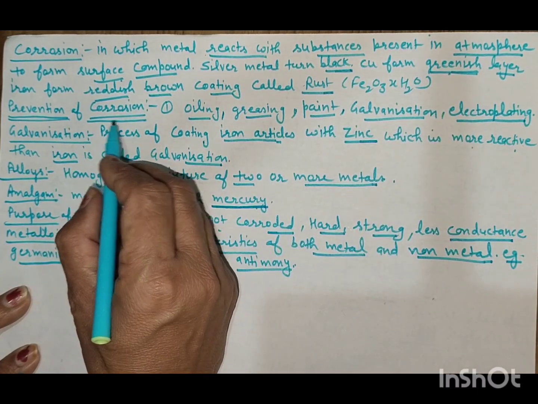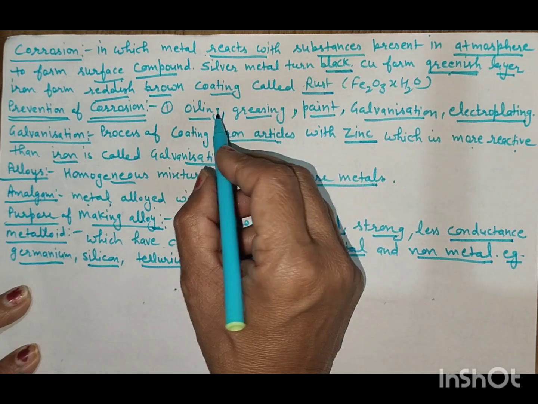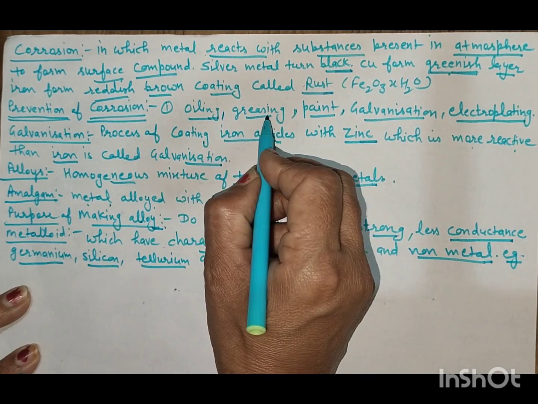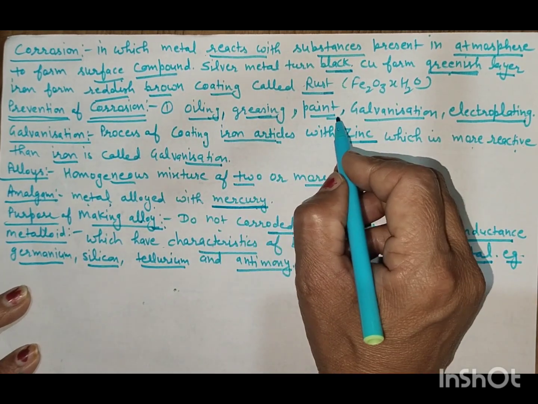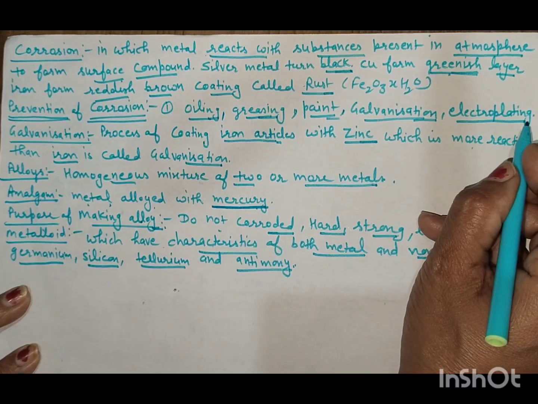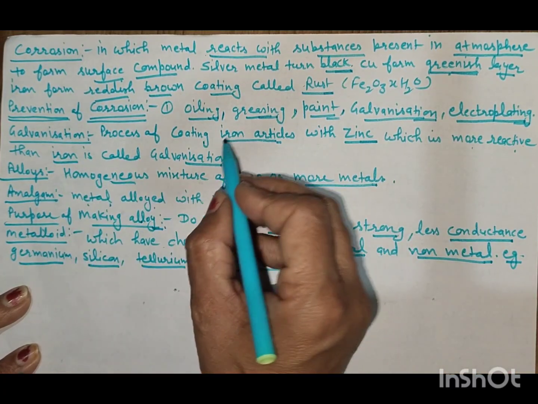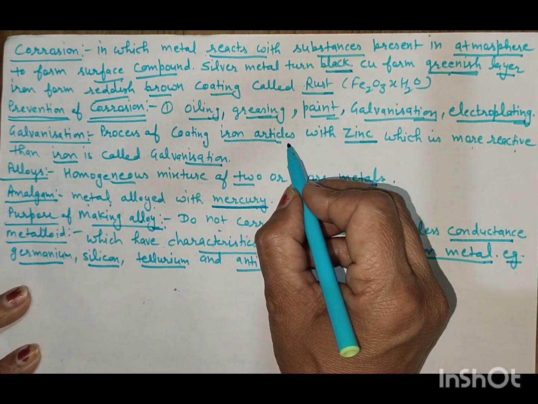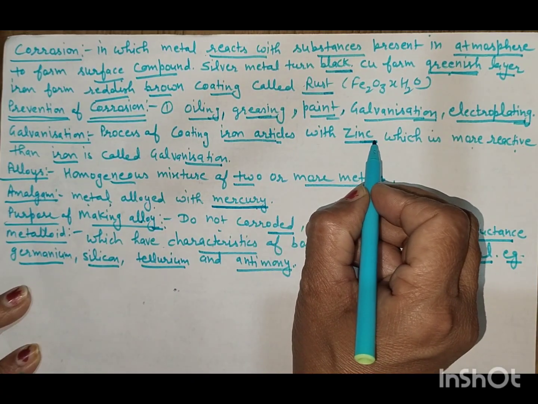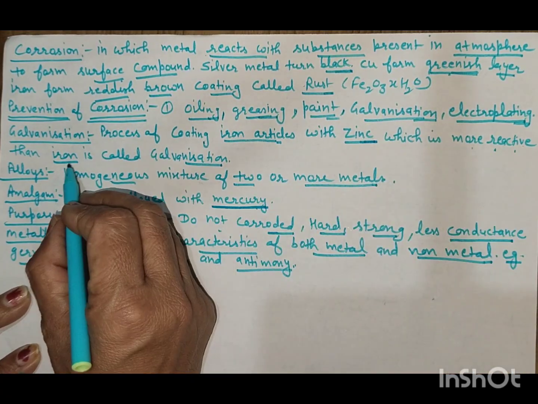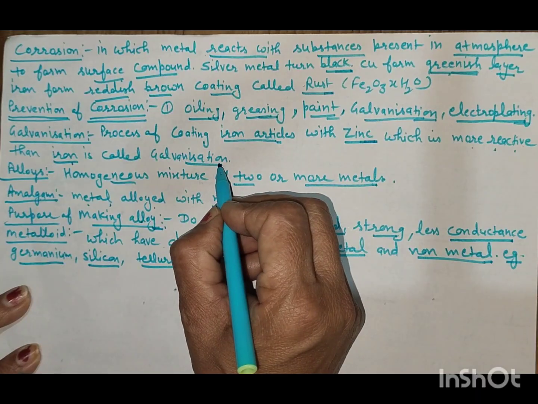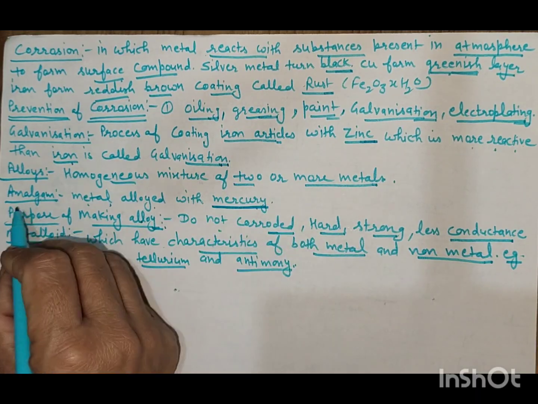How can we prevent the corrosion? It can be prevented by oiling, by greasing, by painting, by galvanization, or by electroplating. Galvanization is the process of coating iron article with zinc, which is more reactive than the iron. It is called galvanization.